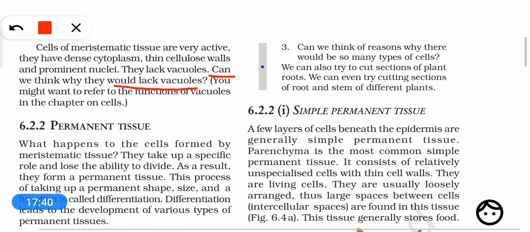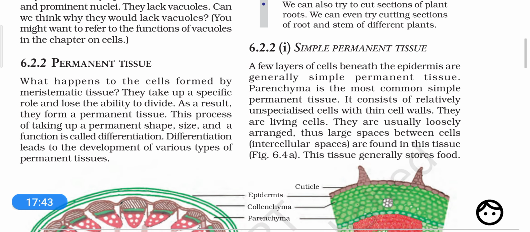Next, let's come to the topic of permanent tissue. Dear students, we will discuss permanent tissues in the next video, as this video has already been so long. Till then, in this video you have to cover the topics and learn them properly: what is tissue, what is the purpose of tissue, what is the utility of tissue, what is the difference between plant tissues and animal tissues, meaning how the bodies are different when we consider the tissues, the type of tissues, and what are meristematic tissues.